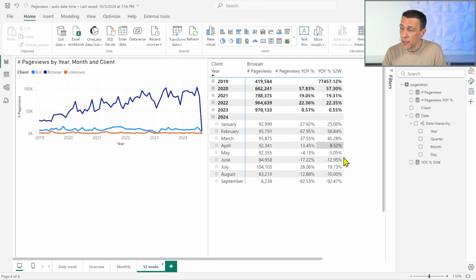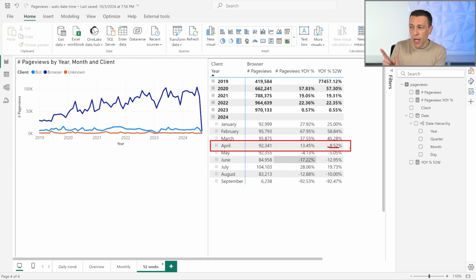So if I include this measure in this visualization, you see that for April, what I get is this number, which is 8.52%. Now, if you remember, 13% is the number we get from the month comparison, and 6-something percent was the calendar based on weeks. Now, why don't we have 6%? Well, we are getting 30 days.